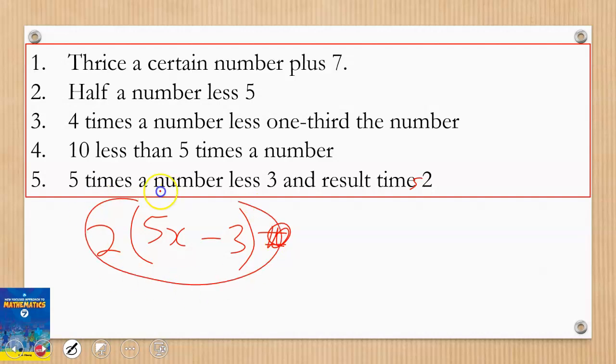So everything here times 2. All right, so that becomes our answer.